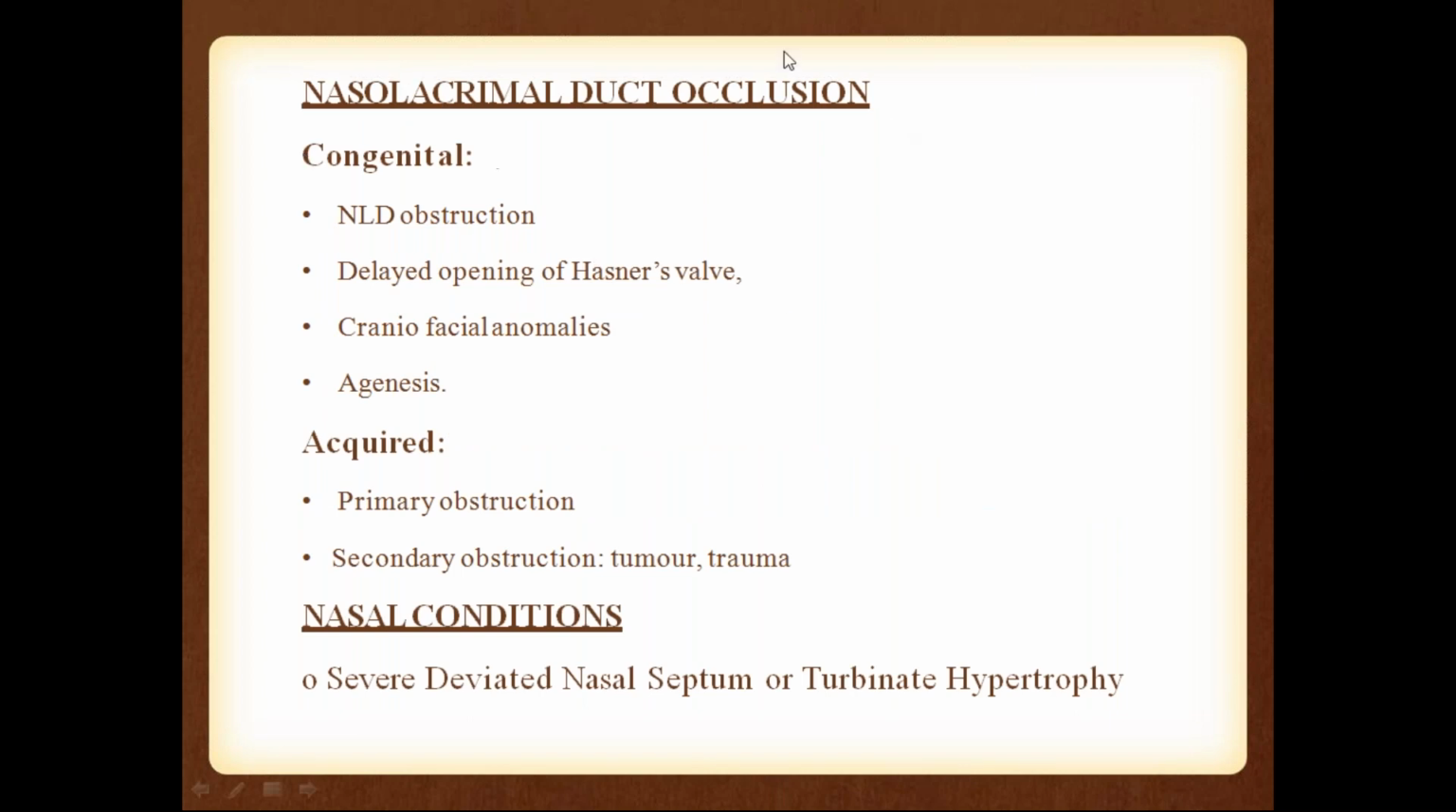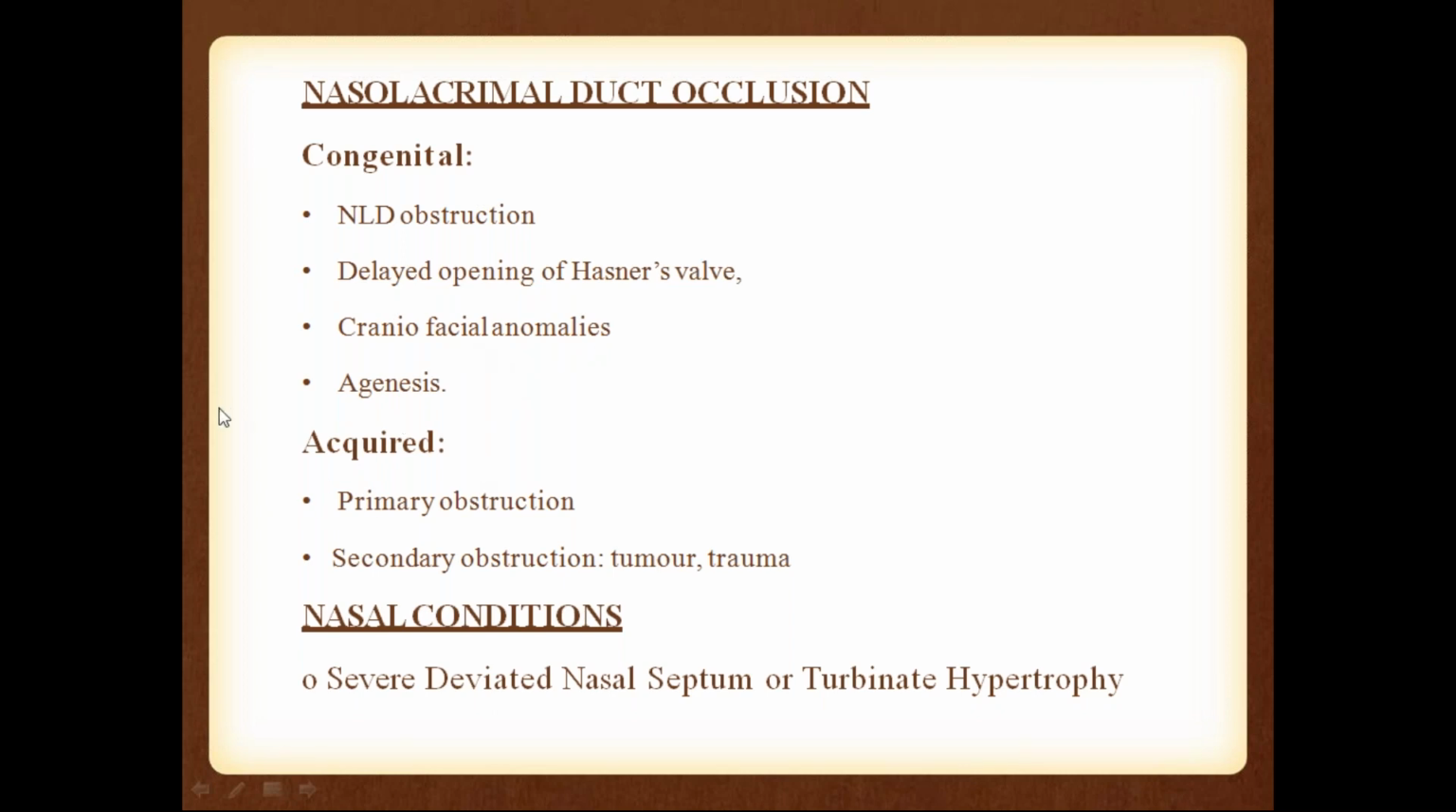Now coming to the nasolacrimal duct occlusion, the final one, this can be congenital or acquired. Congenital nasolacrimal duct obstruction is very commonly seen. Delayed opening of the Hasner's valve, I think you know the anatomy of the lacrimal apparatus. Craniofacial anomalies, abnormal craniofacial disfigurement can lead to nasolacrimal duct obstruction and agenesis of the nasolacrimal duct.